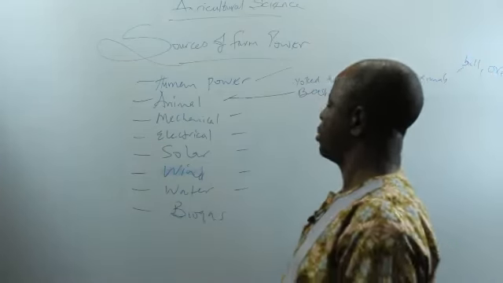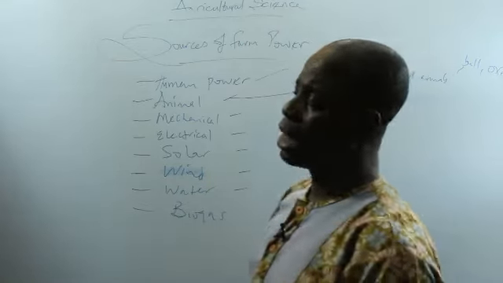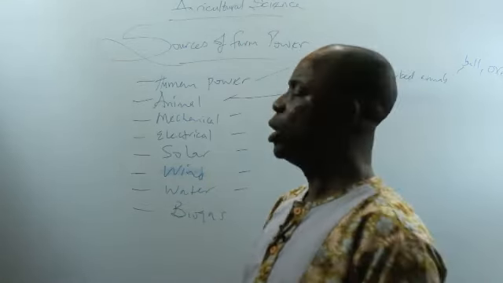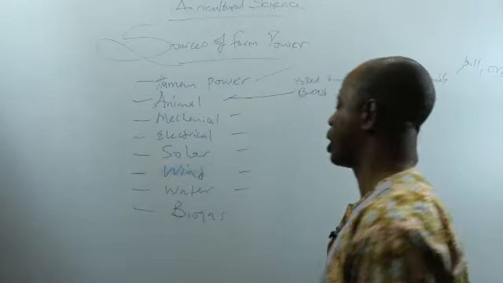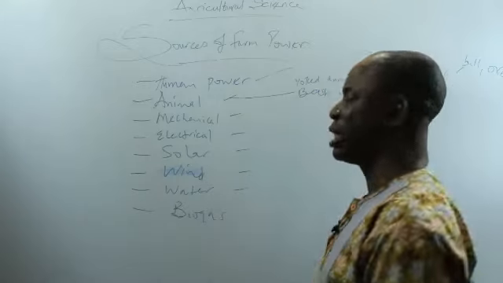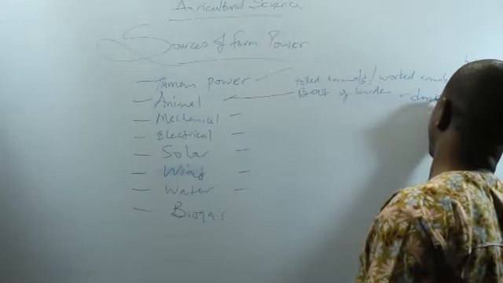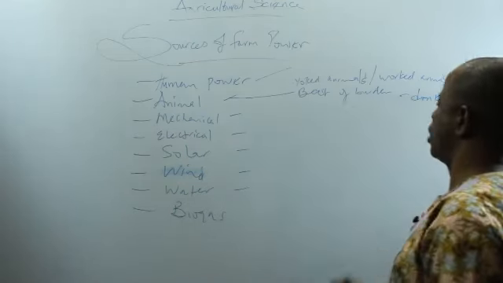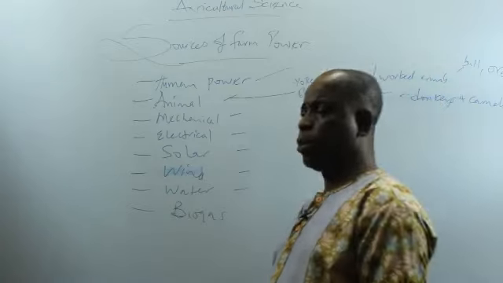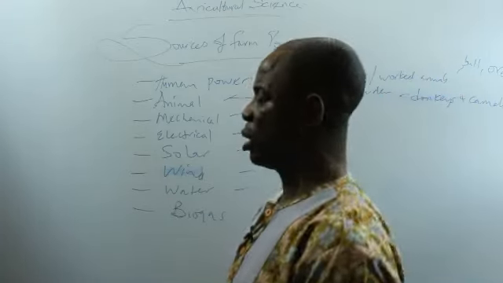Now, animal power. We use animals on the farm in 2 ways. We can use them to pull implements. We can also use them to carry load. When they are used to carry load, they are called beasts of burden. Examples of animals that are used to carry load include donkeys and camels. Examples of animals that are used to pull implements, because they are strong, are bulls and oxen.